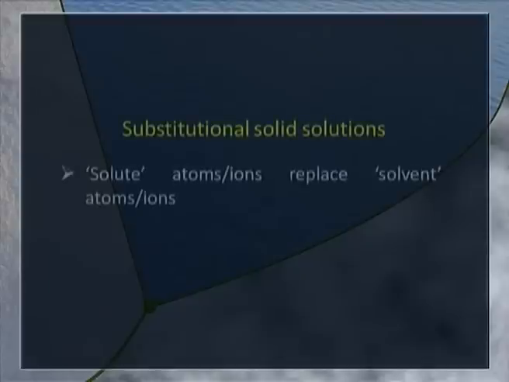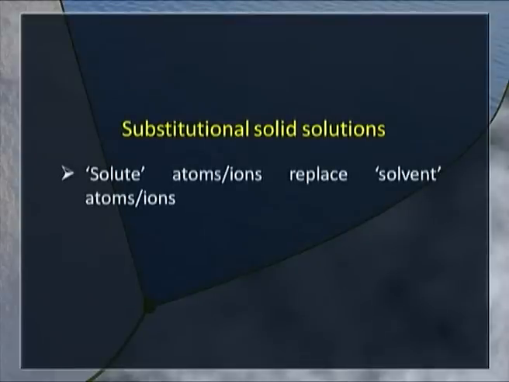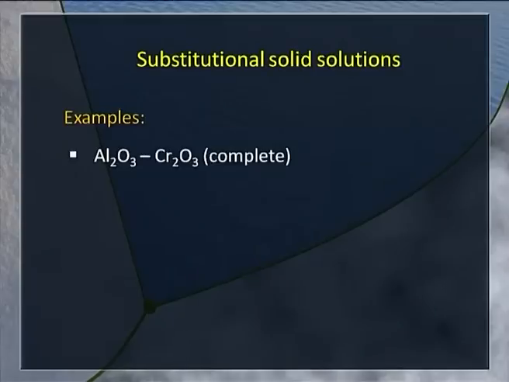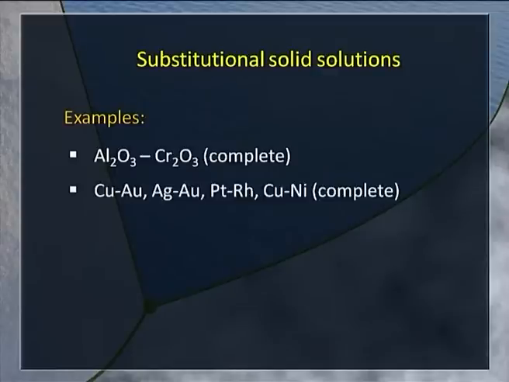More importantly, substitutional solid solutions that we will be discussing. Solute atoms or ions replace solvent atoms or ions in the crystal lattice, thereby giving us a substitutional solid solution. Various examples can be given. Oxides of aluminum and chromium give us a complete range of solid solution. Then copper-gold, silver-gold, platinum-rhodium, copper-nickel, they also give us a complete range of solid solutions.